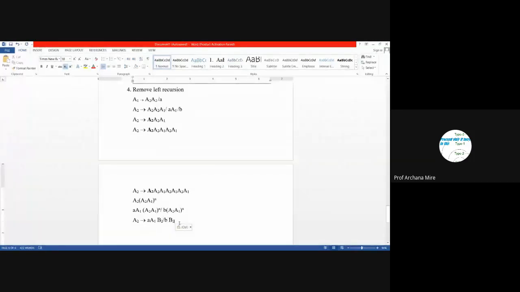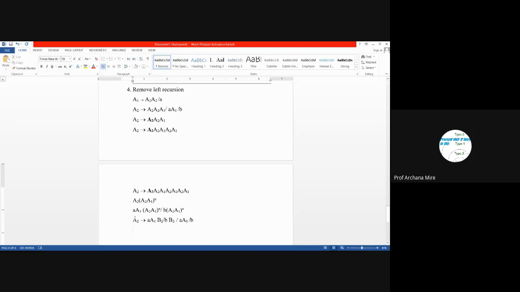But once again, there exist production rules of A2 which are not having any left recursion. So those production rules we will be maintaining as it is. Only we are updating that production rule which is having the left recursion, and we have written this production rule here. Now still we didn't define the production rule for B2.